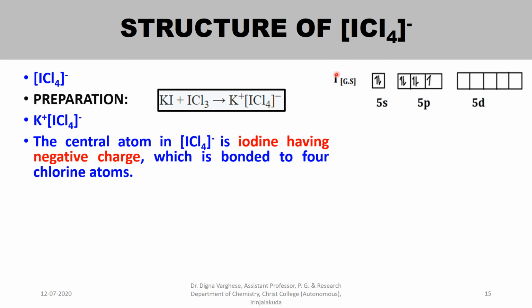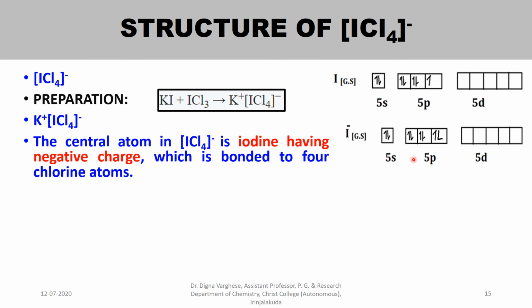Here the iodine ground state outer configuration is 5s2 5p5 5d0, and I minus is 5s2 5p6 5d0 configuration.